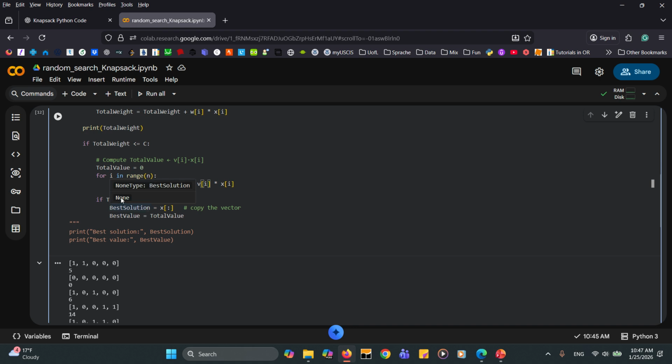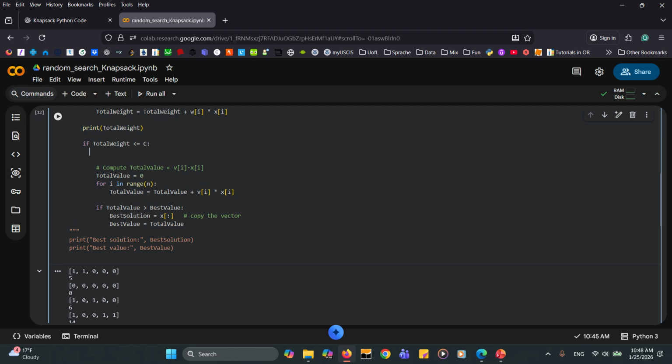And then we check here, this is the part that we can check. So let's see if, again, I think it's a little bit simple, but what we can do here, before doing this, I'm going to do something. If the total weight is less than or equal to C, which means that the solution is possible, I'm going to add this line of code, print the solution